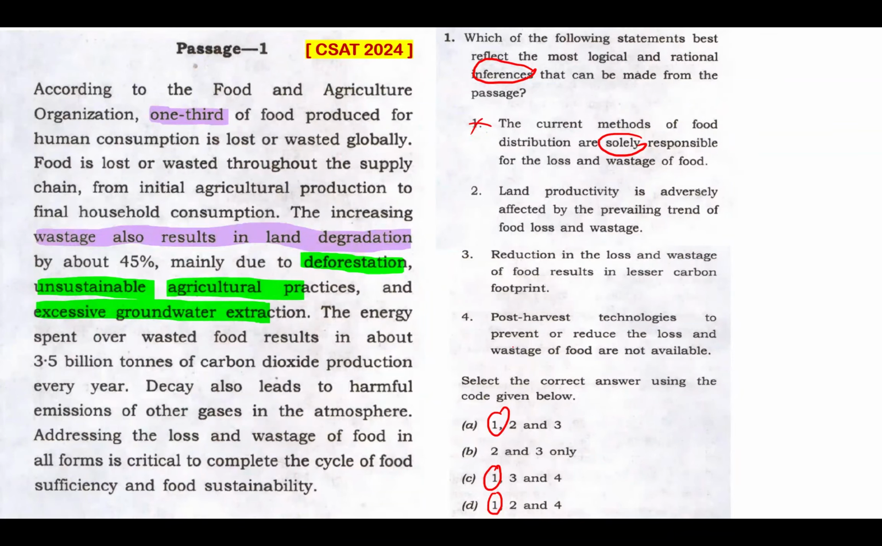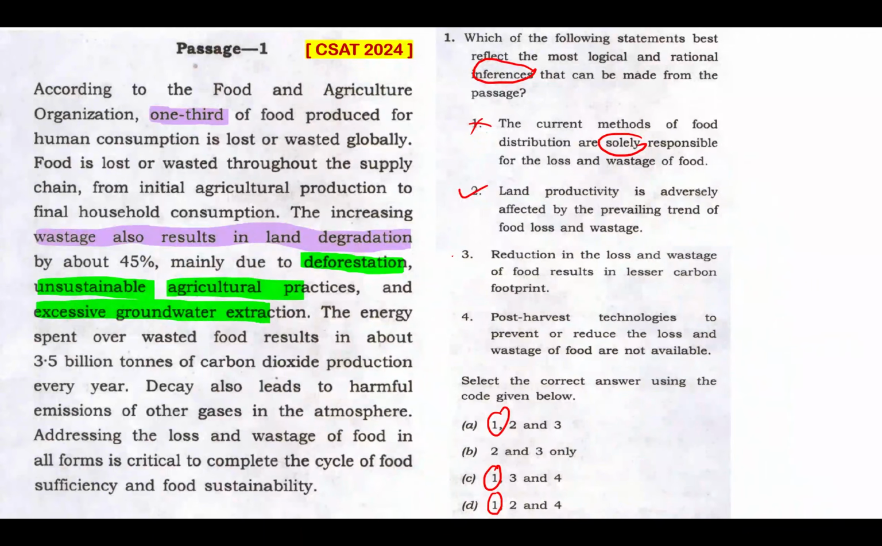Now looking at statement 2, can it be inferred from this passage? Yes, land productivity is adversely affected by the prevailing trend of food loss and wastage, because there's a connection that is mentioned here. Wastage results in land degradation, so that's the connect. Right? So the connection is very clearly mentioned there. So statement 2 can be taken as an inference.